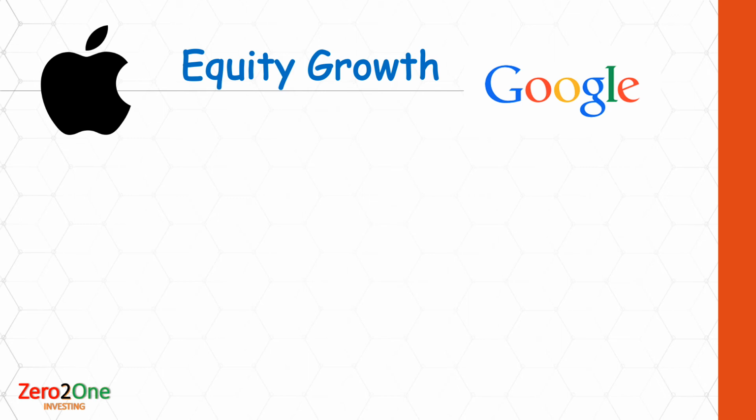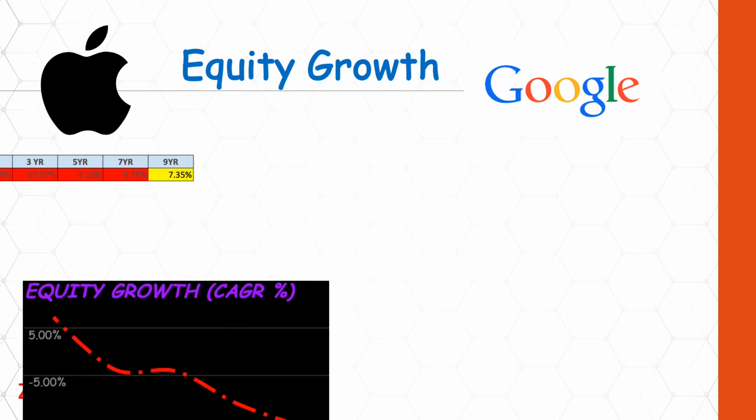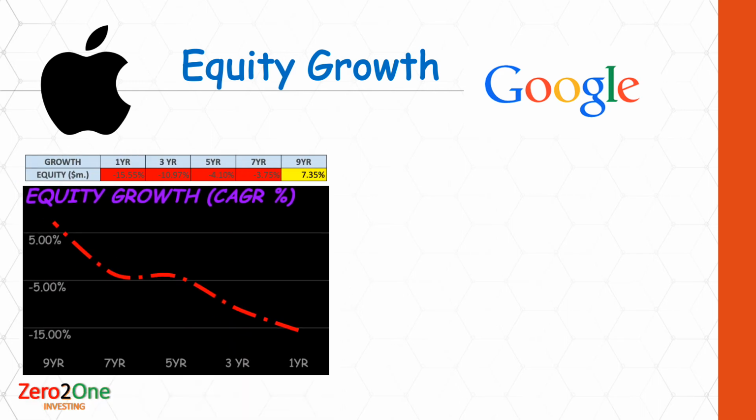Equity in the business is what shareholders own. So a business with growing equity is always a preferable sign. All the retained earnings from the business help to grow the equity. In case of Apple, the equity growth is negative, which means the equity on the balance sheet is decreasing year on year, and this is happening because of the buybacks done by the management of the company. Buybacks are good for the existing shareholders as the stake in the business grows with it.